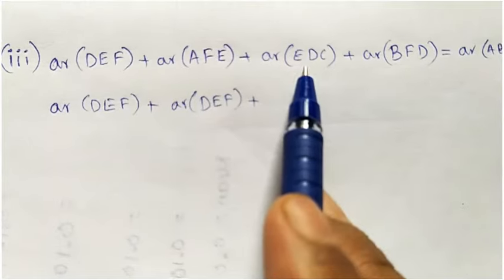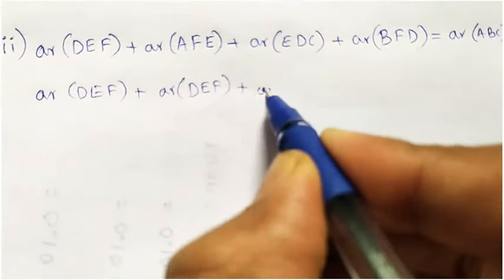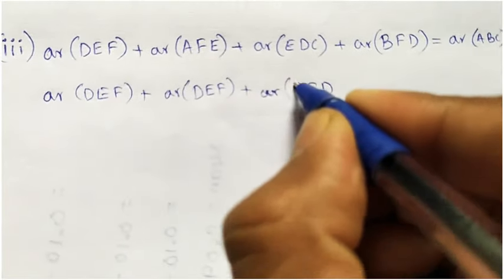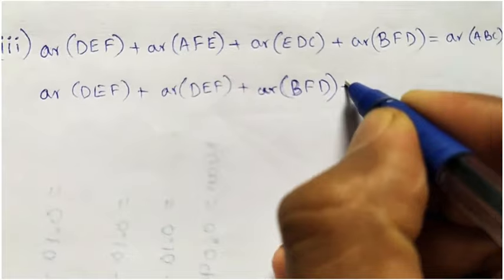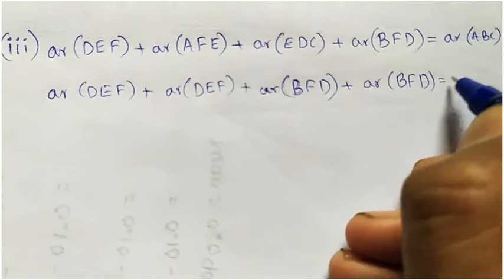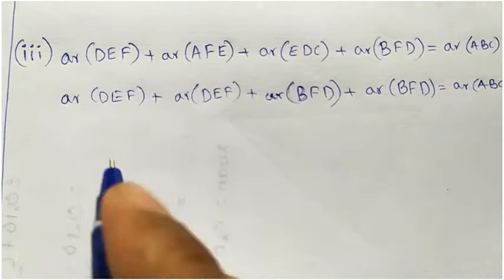So instead of EDC I will write area of BFD. So area of DEF plus area of DEF plus area of BFD plus area of BFD equals area of ABC.